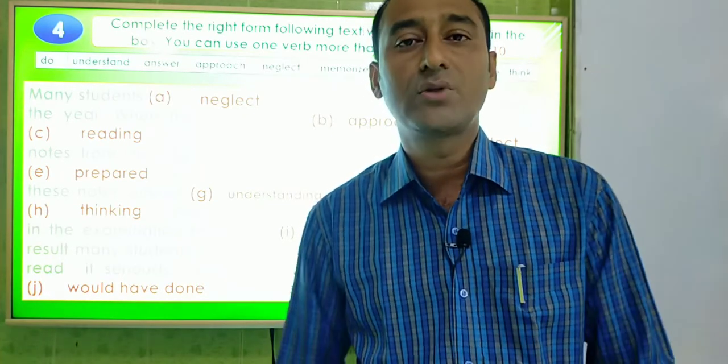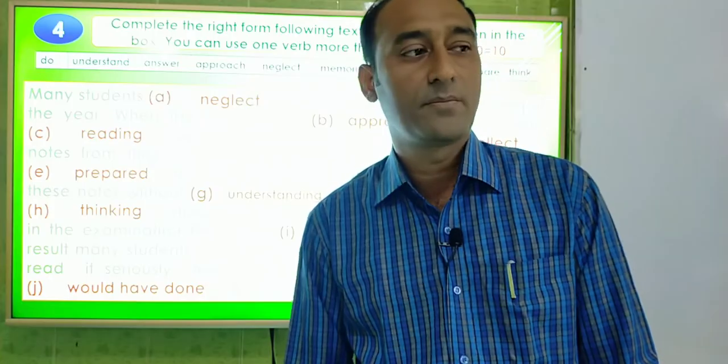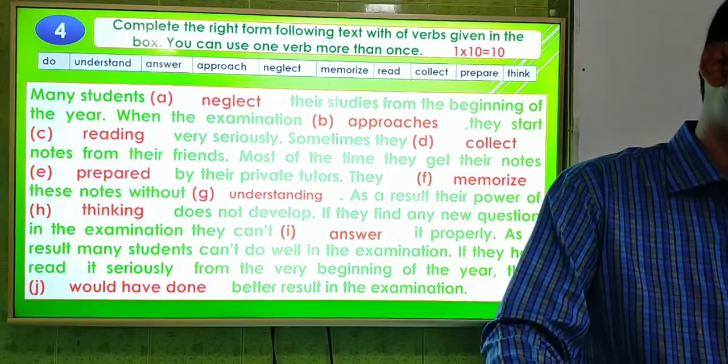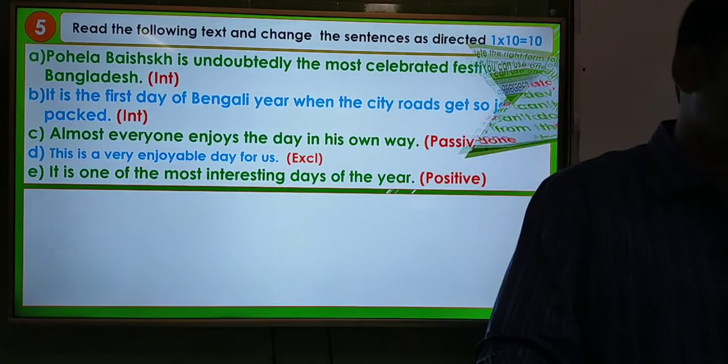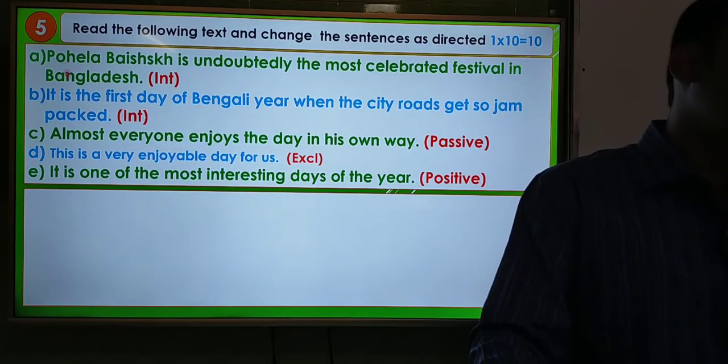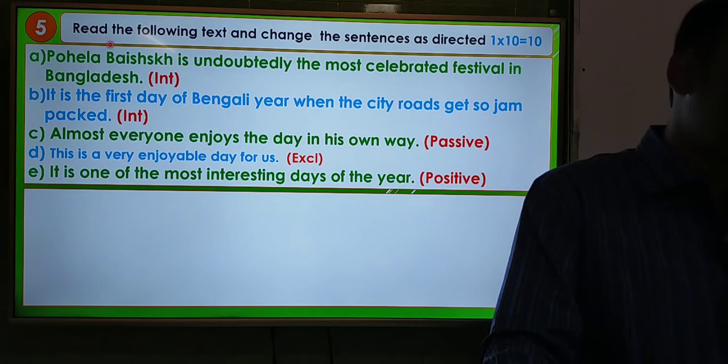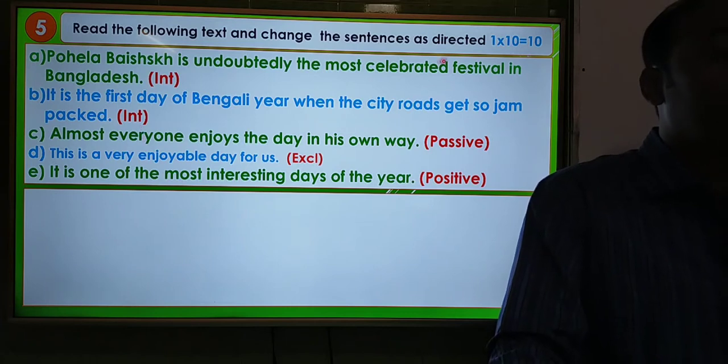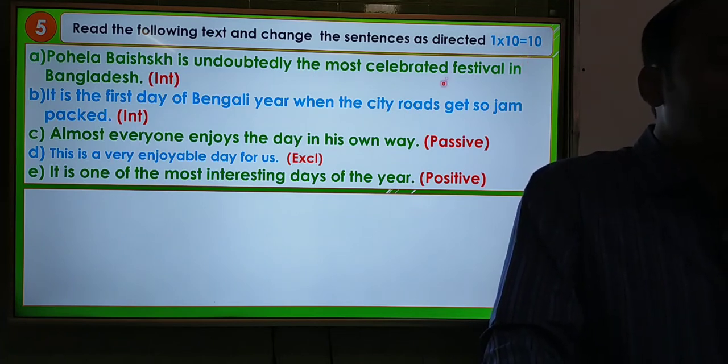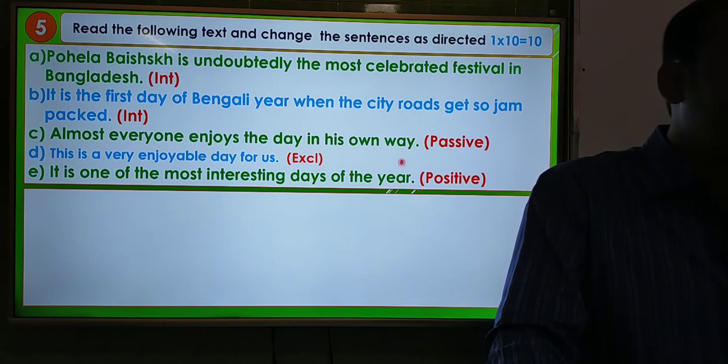Now I am going to the next one, question number 5. Look at the screen please. So dear students, in question number 5 you have to face transformation or changing sentences. You have to face 10 sentences for 10 marks in the short syllabus. But today I will discuss with you only 5 sentences here. Just remember that you will get 10 marks for 10 questions. That means you will have to face 10 sentences.